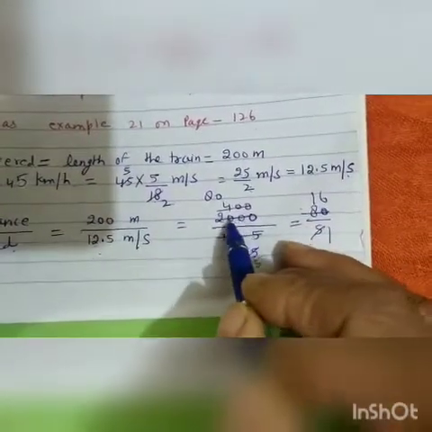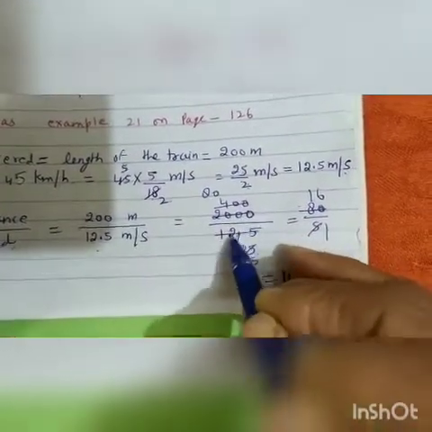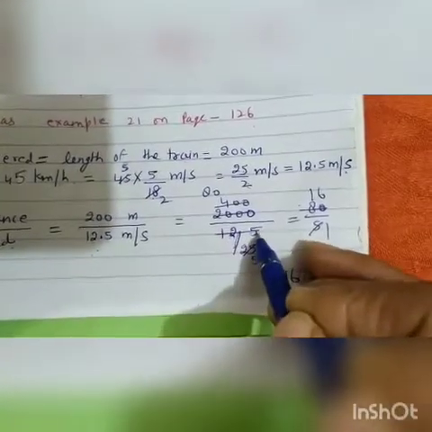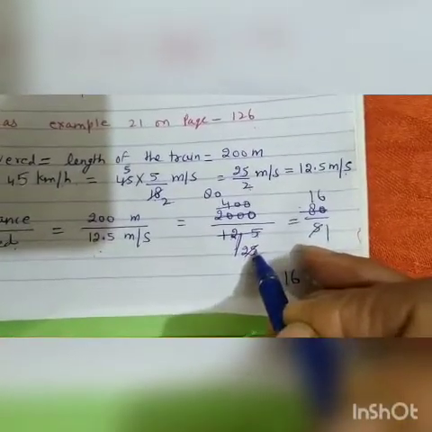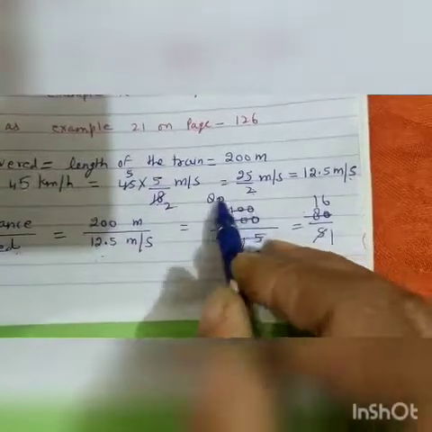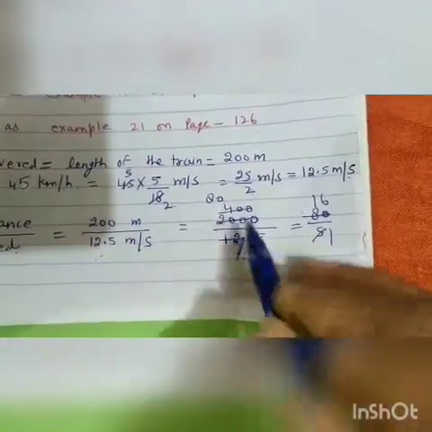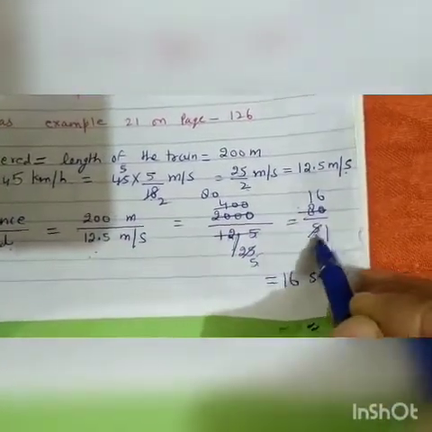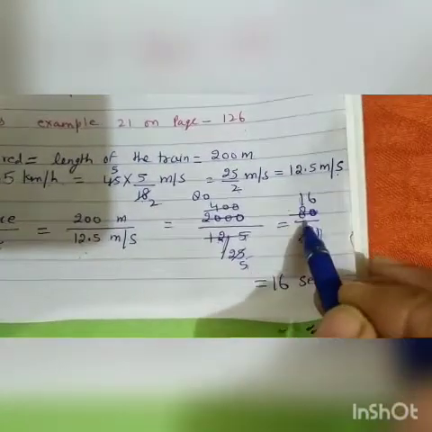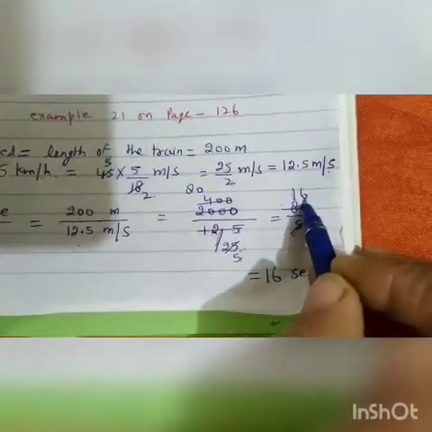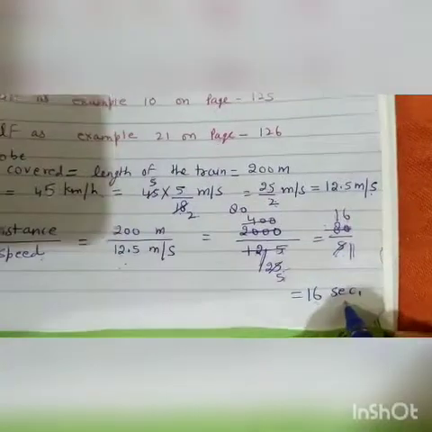Now simplify. 5 4s are 20, 0 0. 5 2s are 10, 2 remainder, 25, 5 5s are 25. Now 5 8s are 40, 0, 5 5s are 25. Now it is 80/5, 5 1s are 5, 5 1s are 5, 3 remainder 30, 5 6s are 30. So time is 16 seconds.